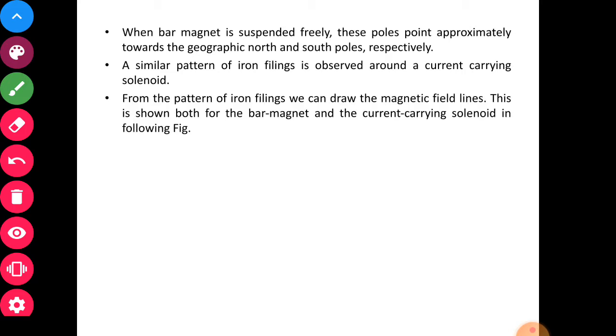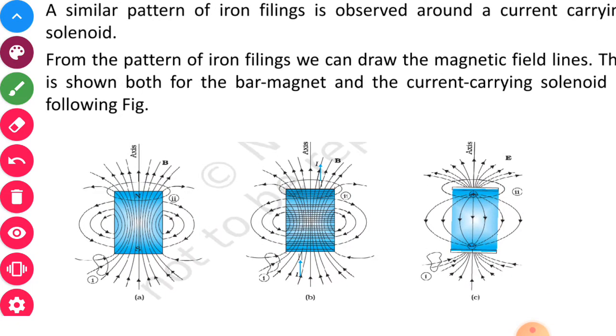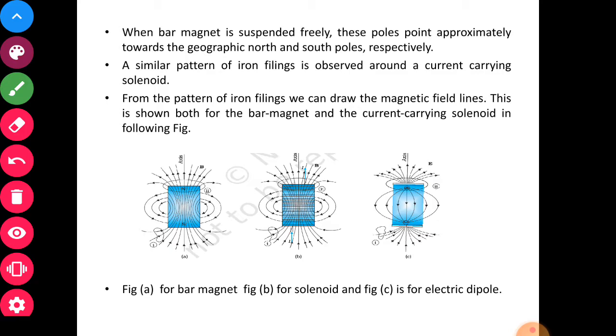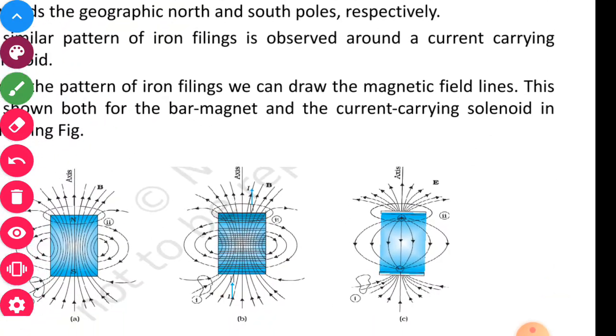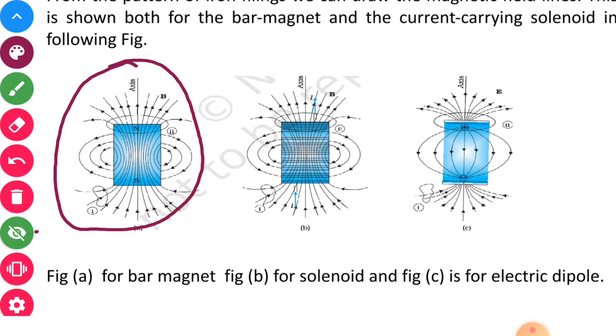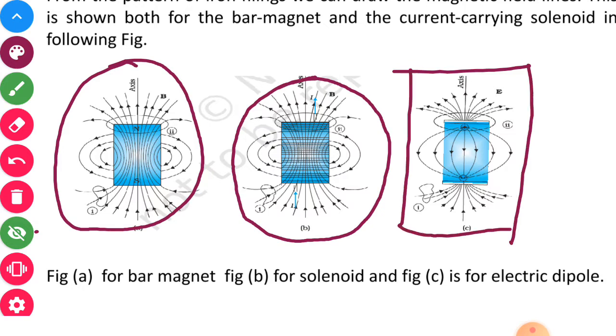From the pattern of iron filings, we can draw the magnetic field lines, and this is shown both for the bar magnet and the current carrying solenoid in this figure. The first figure, figure A, is for the bar magnet. The magnetic field lines are shown. Similar magnetic field lines are seen for the solenoid, and this is for the electric dipole.